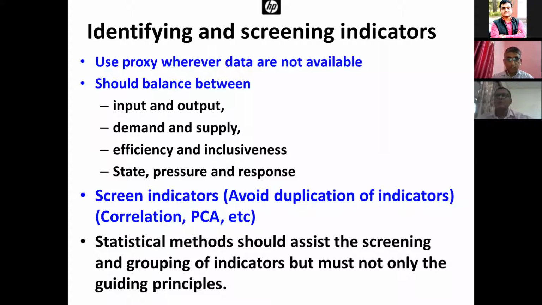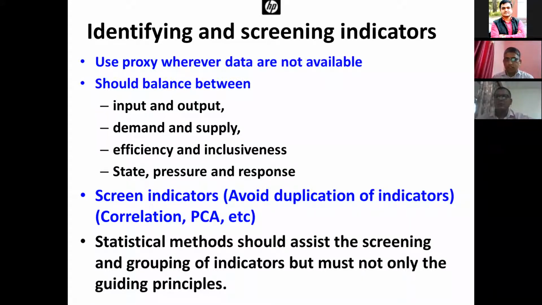Now, indicators should have a balance between output and input. It should not be that we capture only input related indicators and not output related indicators. It should have a balance between demand side and supply side indicators. Efficiency related indicators should also be included, and inclusiveness should also be there.